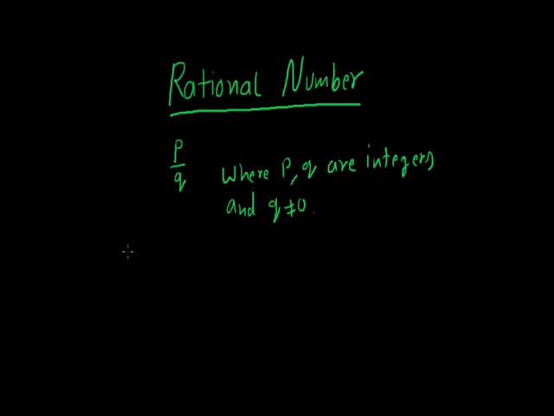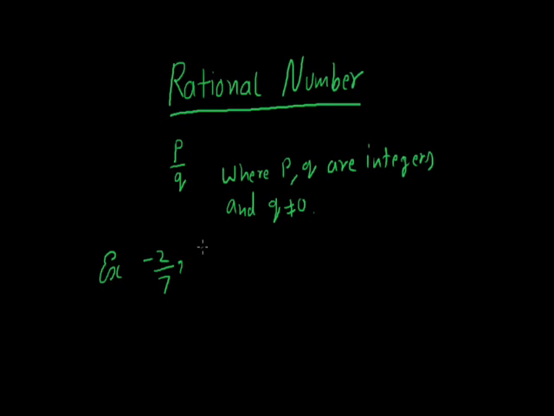Then we will call it a rational number. For example, -2/7 is a rational number. Why? Because -2 is an integer and 7 is an integer. Both are integers, and it is in the form of p by q. So it is a rational number.